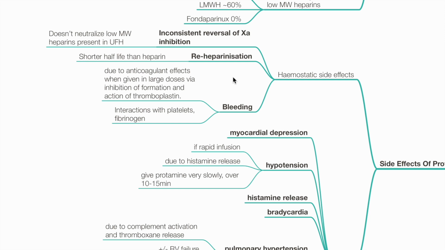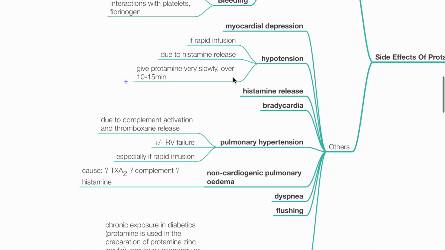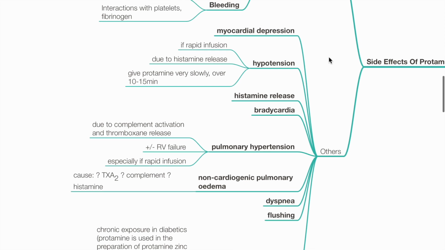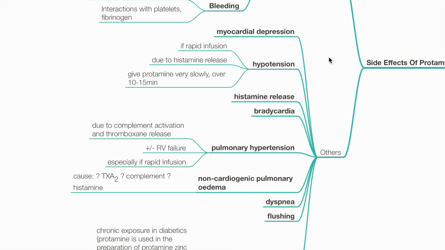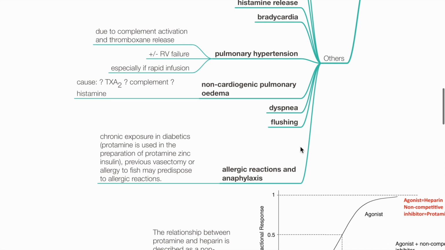doses via inhibition of formation and action of thromboplastin, and interactions with platelets and fibrinogen. Other side effects of protamine includes myocardial depression, hypotension if rapid infusion, histamine release, bradycardia, pulmonary hypertension due to complement activation and thromboxane release, non-cardiogenic pulmonary edema, dyspnea, flushing, and allergic reactions and anaphylaxis.